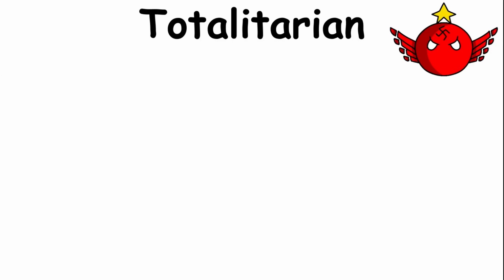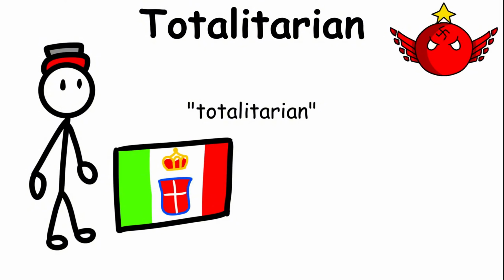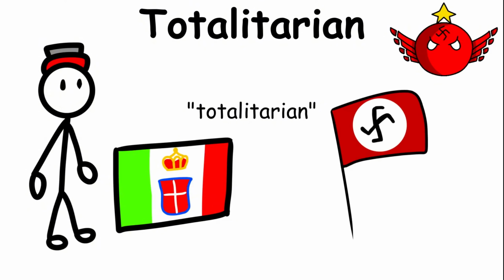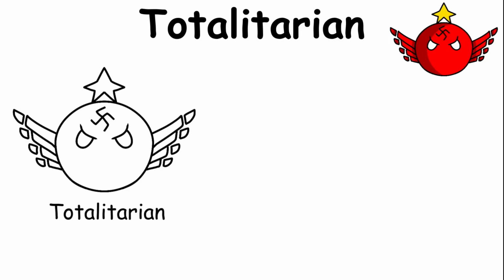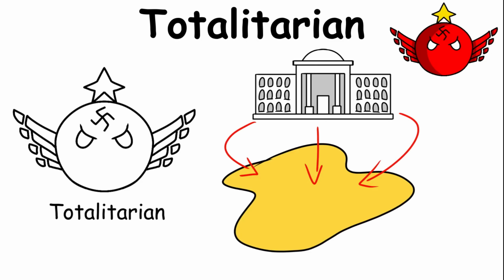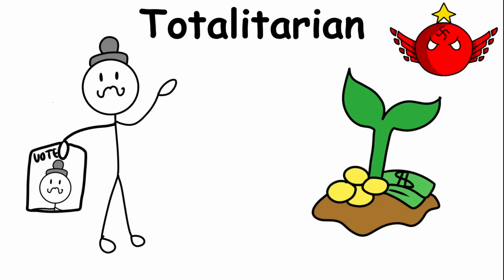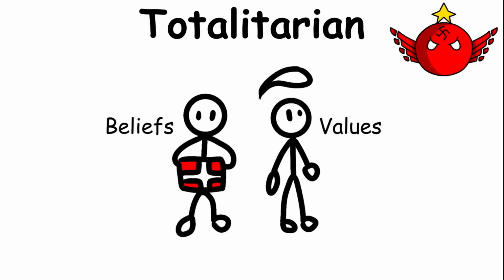Totalitarian. The term totalitarian was first coined by Benito Mussolini, who ruled fascist Italy from the 1920s through the 1940s. A totalitarian government seeks to control nearly every part of life within the country. Its control is not limited to politics and the economy. It can also extend to the beliefs, values, and behavior of ordinary citizens.